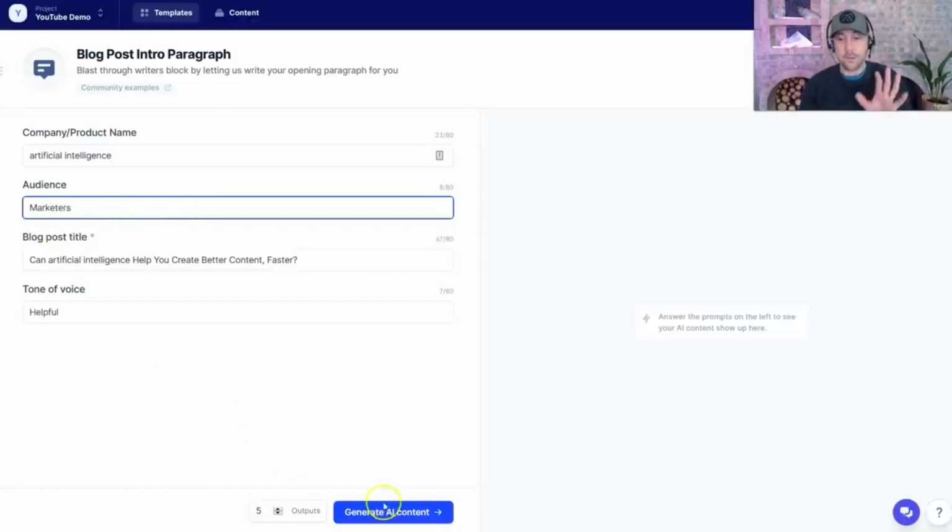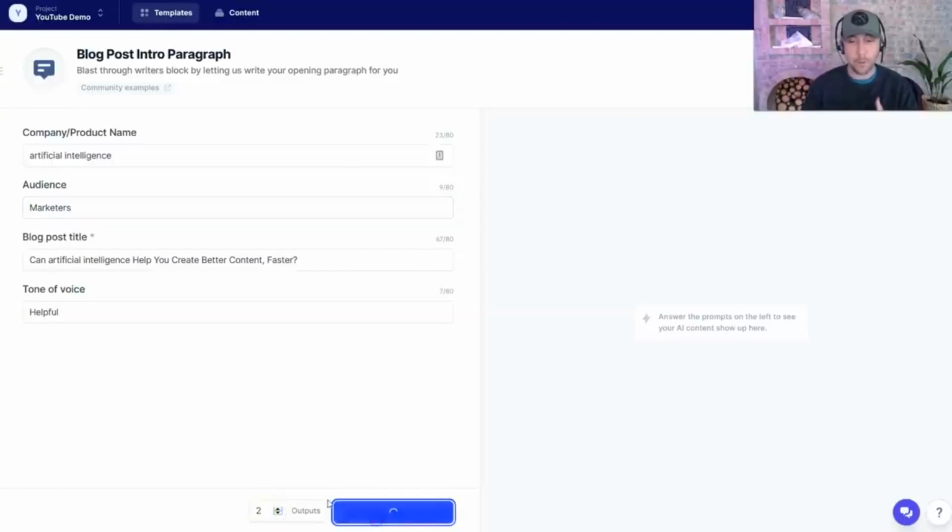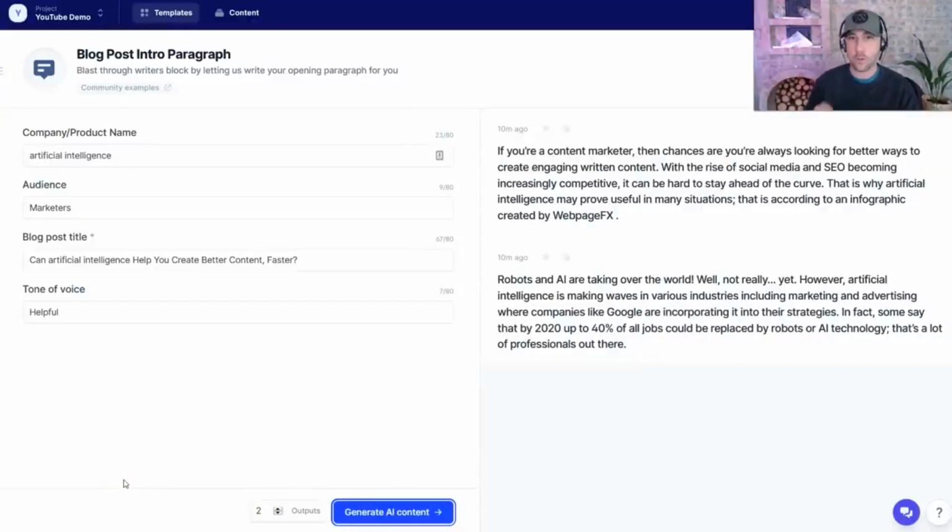So this is it, right? I've just seeded it with the basic idea. Now, at the bottom, you see it says 5 outputs. I'm going to toggle this down to 2. And every output requires words, okay? These are the credits. So right now, the AI is creating 100% unique copy. This is copy I can publish. If you want to run it through Copyscape, which is a way to see if it's plagiarism free, you can. I've run so much of this content, tens of thousands of words, through Copyscape, and it's always 100% unique.